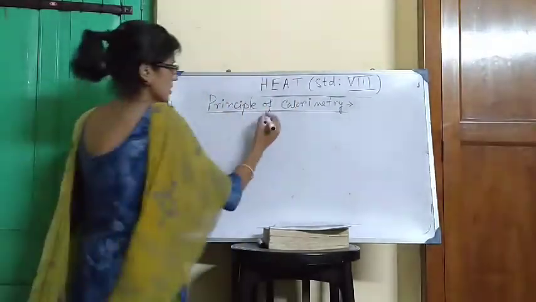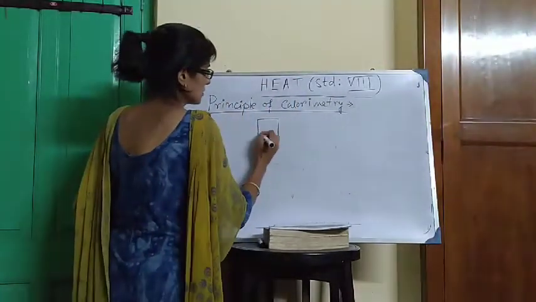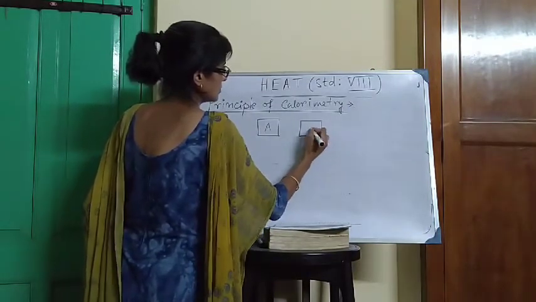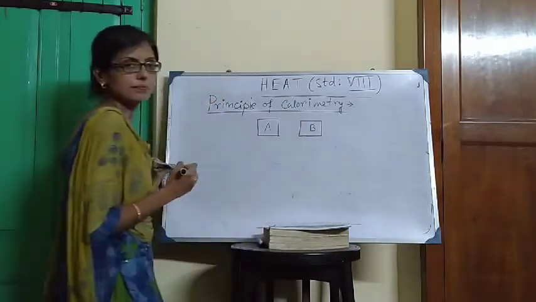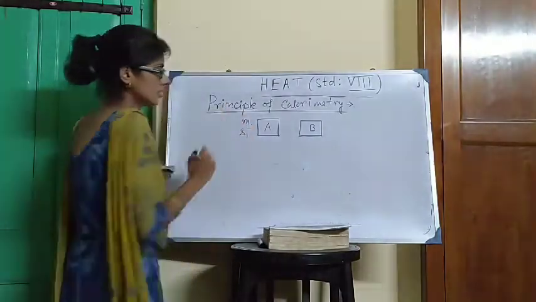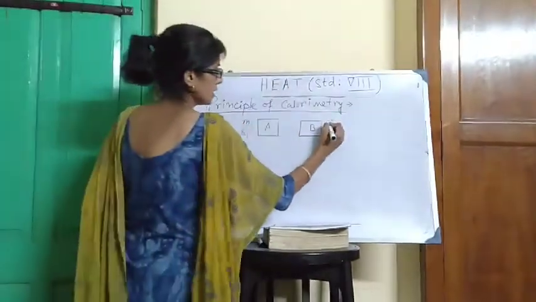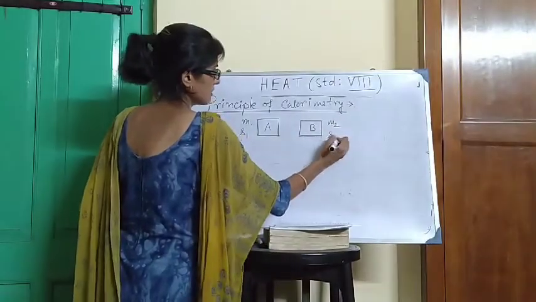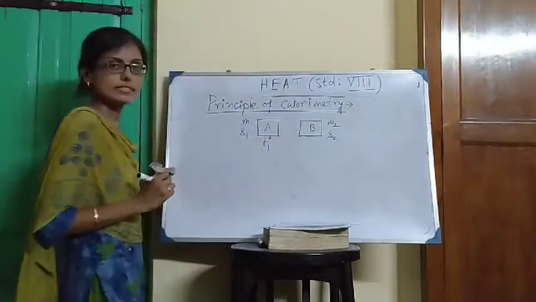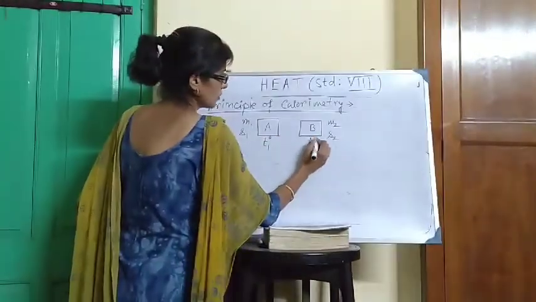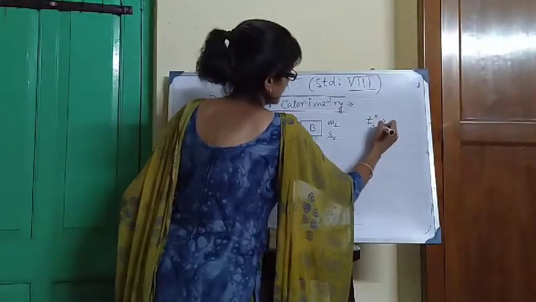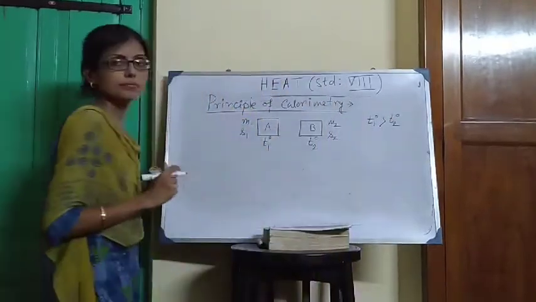Principle of calorimetry. Consider two systems, A and B, two isolated bodies. Mass of body A is M1, specific heat of the body is S1. Mass of body B is M2, specific heat is S2. Initial temperature of body A is T1 degree, initial temperature of body B is T2 degree. Let us consider that T1 degree is greater than T2 degree.